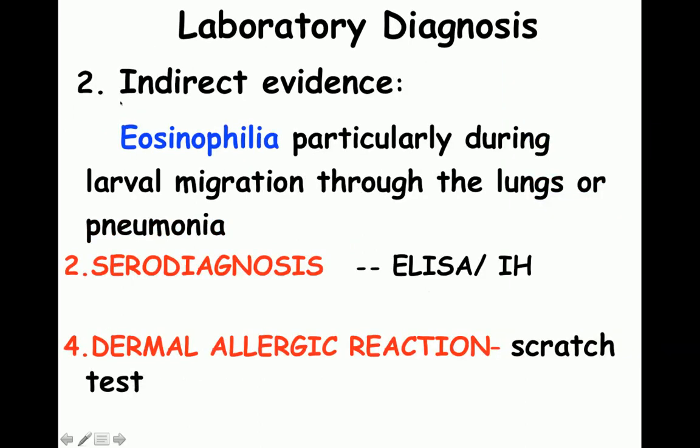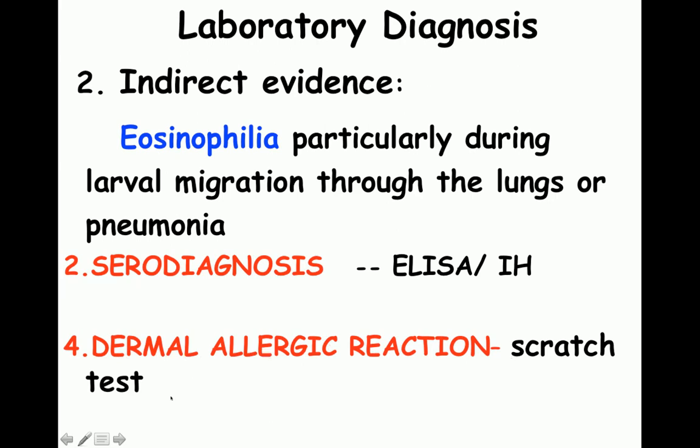Indirect evidence is if you examine blood, there is going to be marked eosinophilia. Plus, serodiagnosis can also be done. We can detect the antigen of this parasite, or the antibodies against this parasite, by ELISA or by indirect hemagglutination test. And then the next is the dermal allergic reaction, which is known as the scratch test.